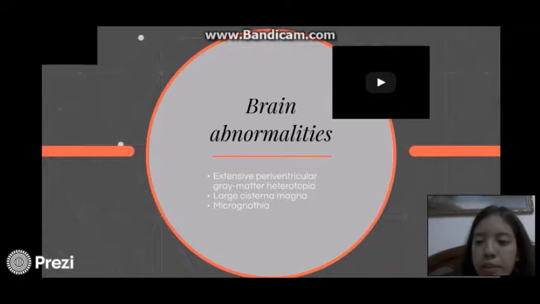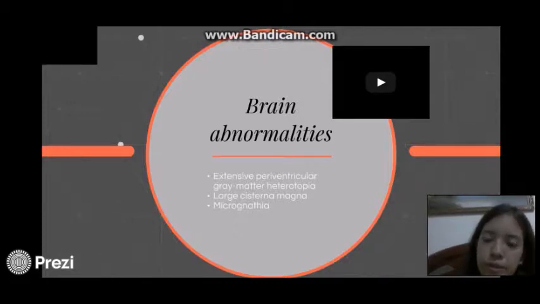And now let's talk about the brain abnormalities that were found. We have extensive periventricular gray matter heterotopia that was found on MRI, a large cisterna magna as well, and micrognathia. Now we're going to show a little bit about a case that is not this one, but it shows briefly what gray matter heterotopia is. Let's see.